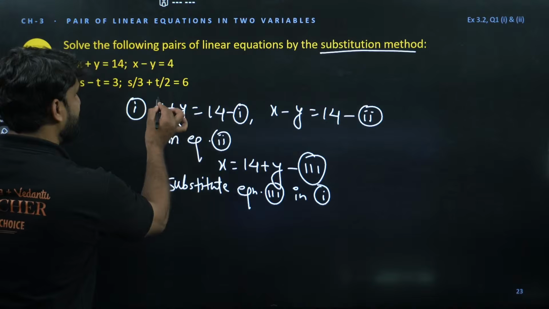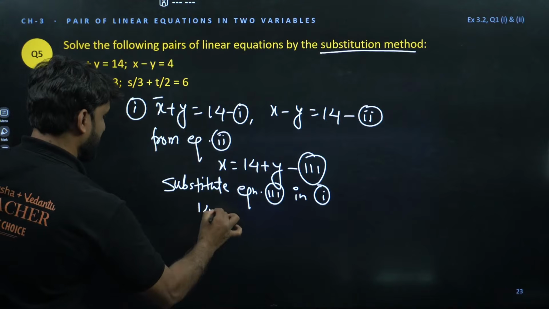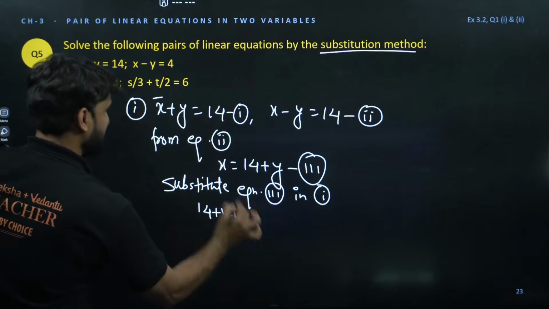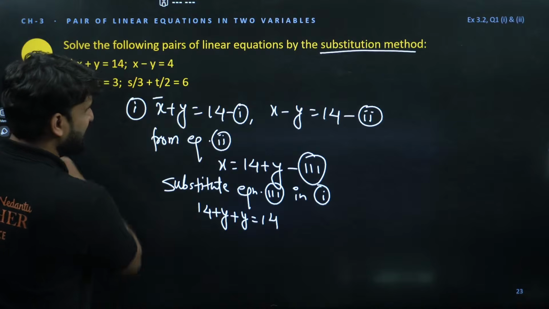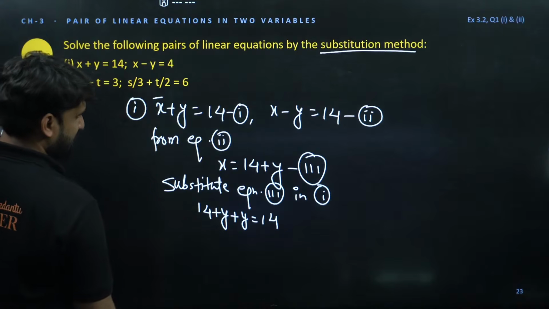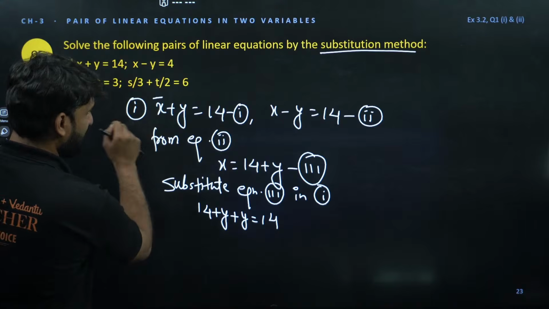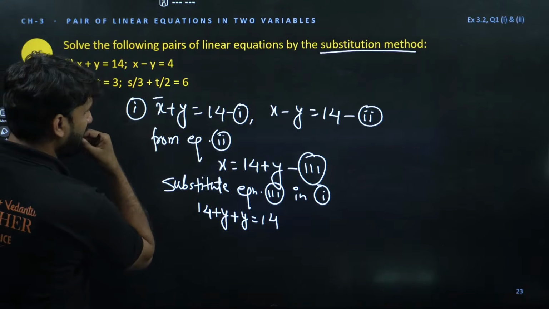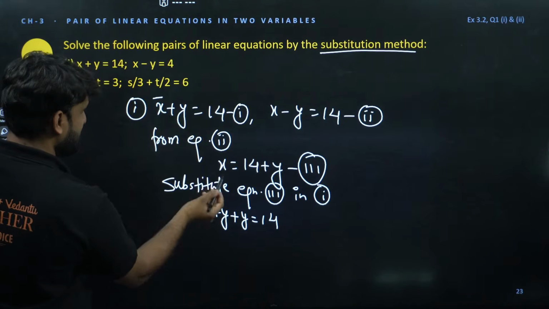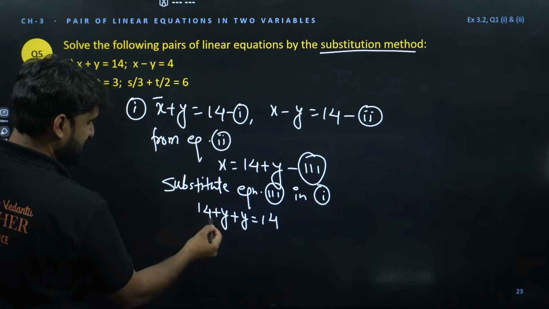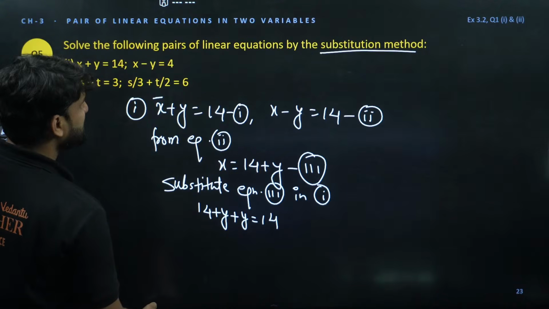So at the place of x we can put 4 plus y, so this is 4 plus y, plus y already there, is equal to 14. So what is the result here? Oh my god, something is missing there. x is equal to 4 plus y, we are substituting.